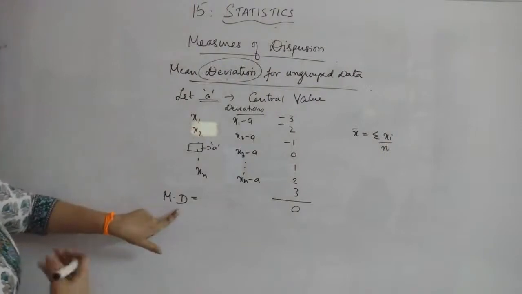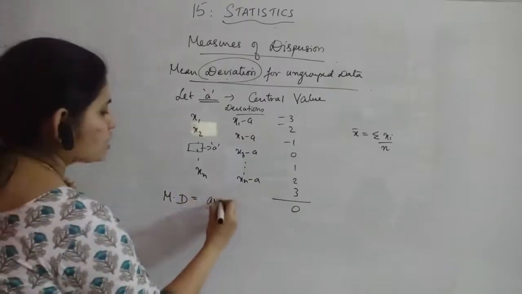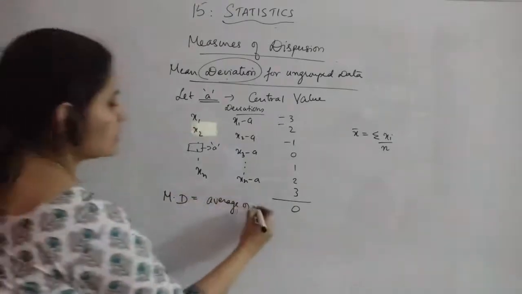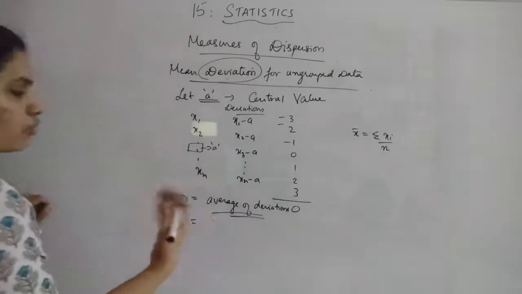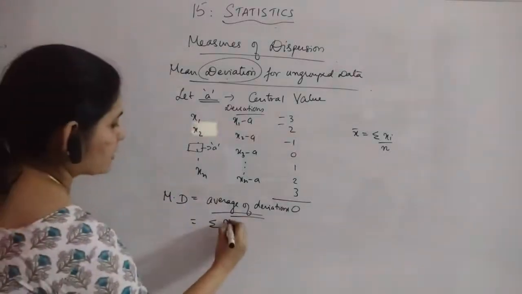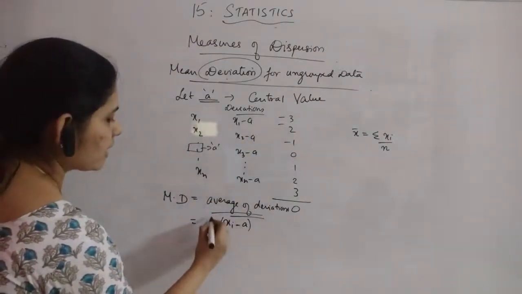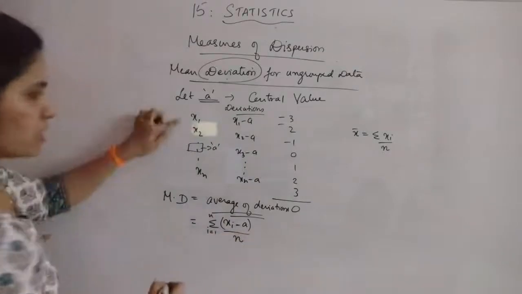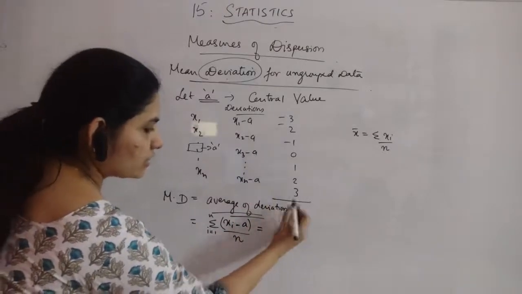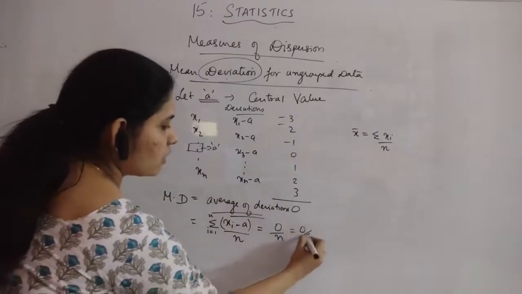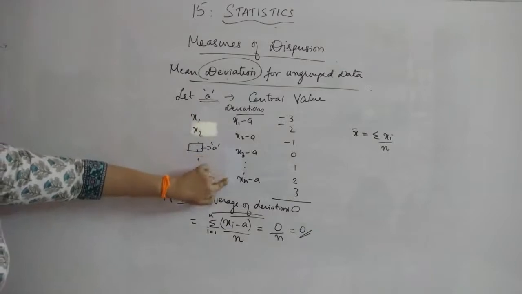Now if we have to find out the mean deviation, that is actually the average, or you can say the mean, of the deviations. Now when I say it is the average of deviations, the formula goes like sigma of xi minus a, where i is equal to 1 to n, divided by the number of observations, if they are n. So this is your sigma xi minus a. That sum is giving you 0, means 0 by n, which is 0. That means you are not getting any information about the deviations if you are considering the deviations like this, right?